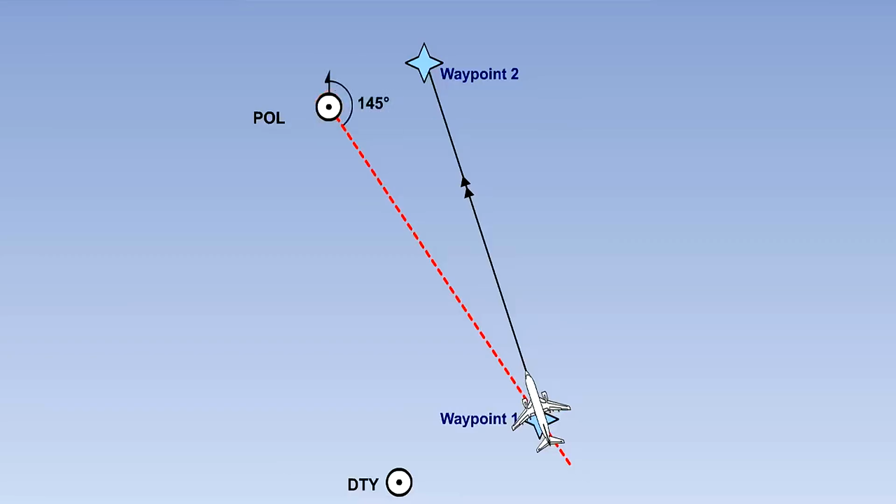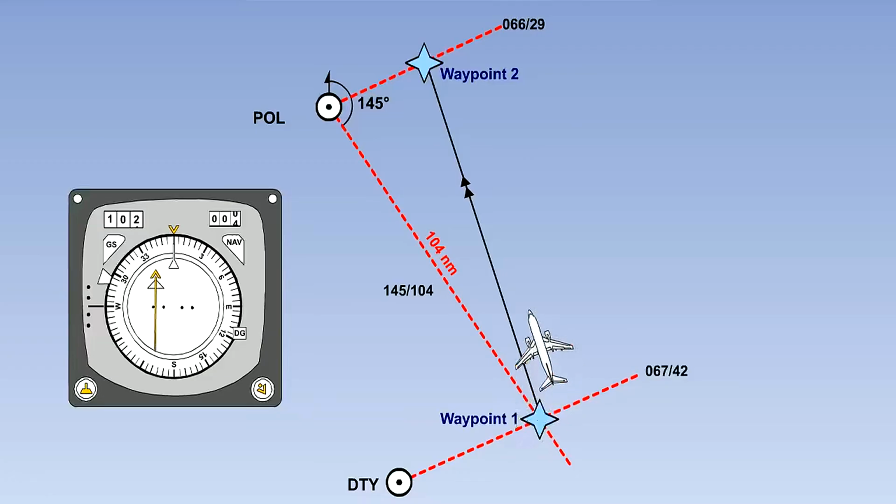The bearing is measured as 145 degrees and the range as 104 nautical miles. The RNAV now knows its position in relation to Pole Hill, and the pilot has input waypoint 2 with respect to Pole Hill, so the computer can compute the track and distance from waypoint 1 to waypoint 2. Since it has two sides of a triangle, the angles and the orientation of magnetic north